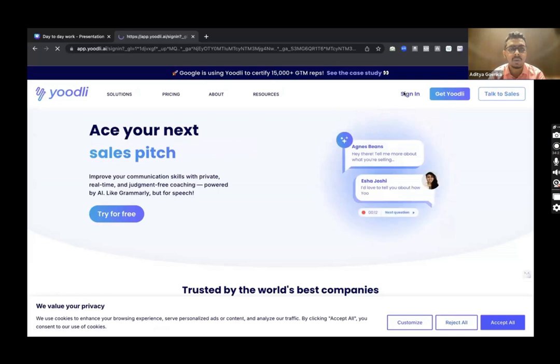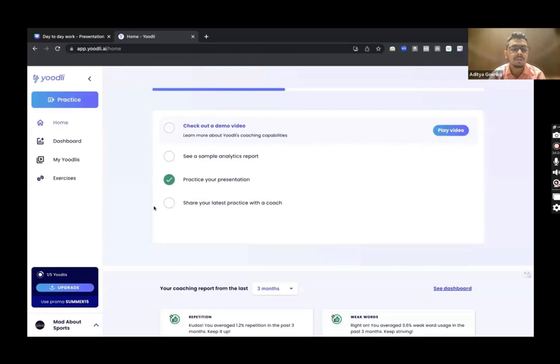Since I already have an account, I'll click on sign in, and once I do that, I will be logged into a platform like this. Now let me simply click on practice over here. Once I click on practice, you can upload any existing recording, or you can prepare for any interview, role play, or presentation as well.